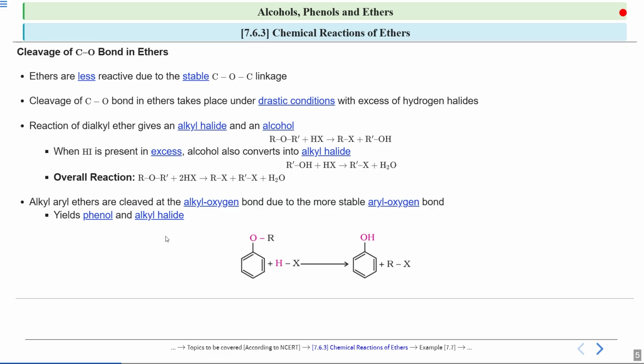So when it reacts with HX, which is hydrogen halide, then this alkyl and oxygen bond, that is this O and R bond, you will see that this bond is cleaved and you will get a phenol and RX. Okay, so the bond which is cleaved is an alkyl oxygen bond.